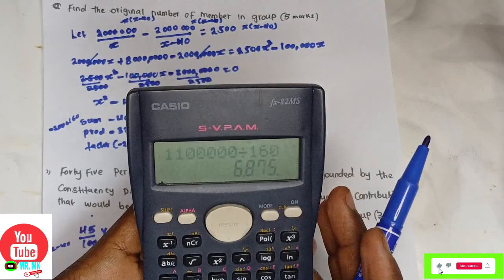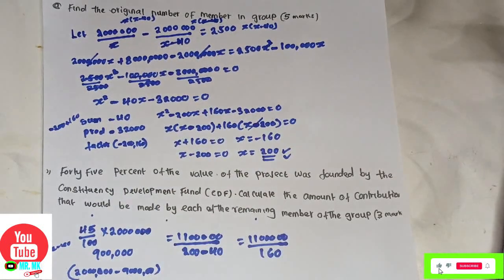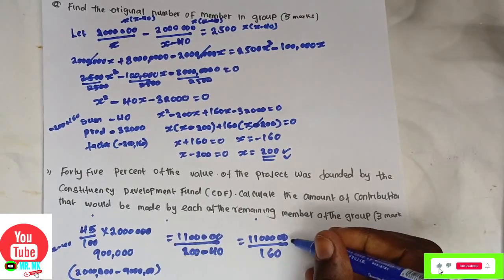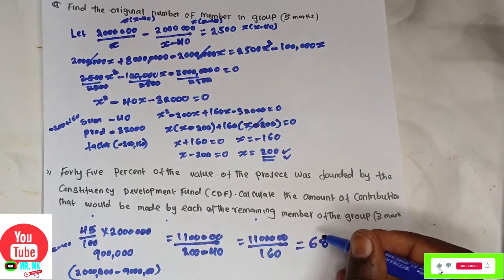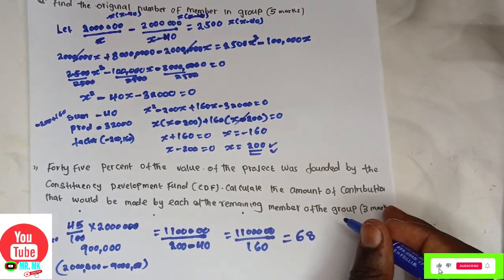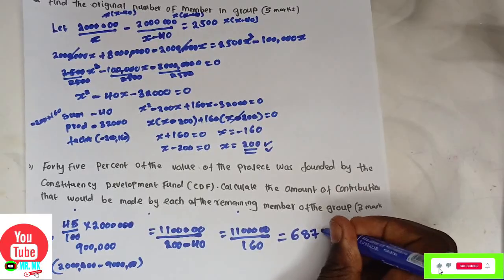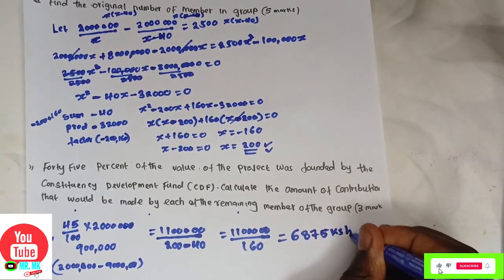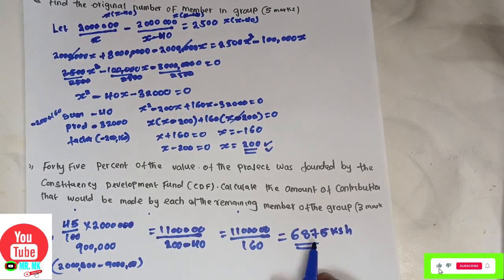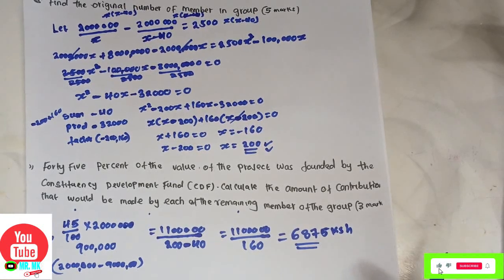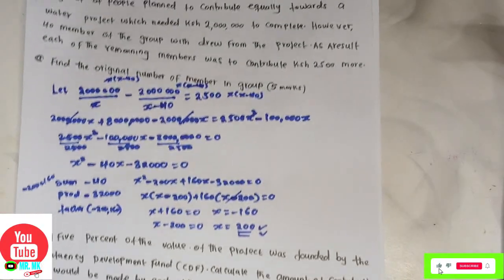160, which is 68,750... 6,875 Kenyan shillings. This is the total amount that was contributed by each of the remaining members. Each of the remaining members will contribute 6,875. I think we have done this.